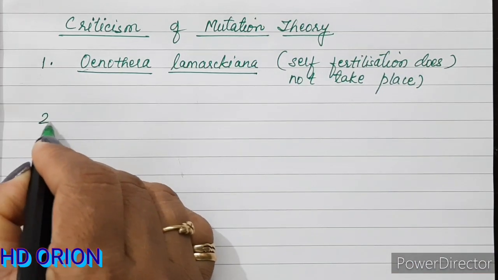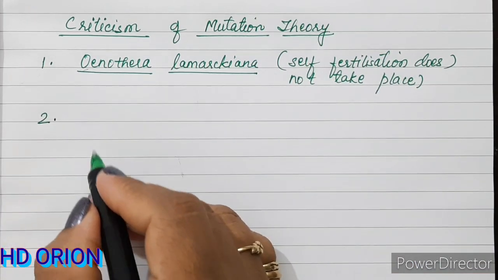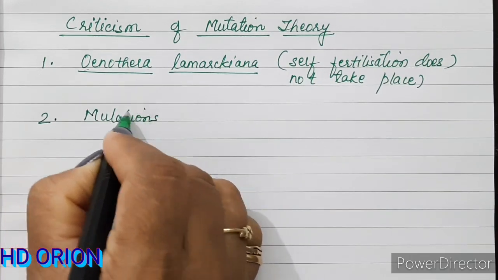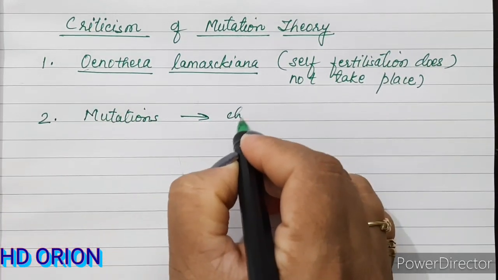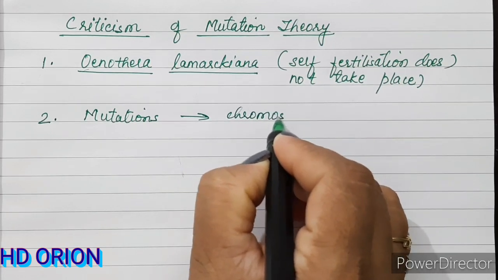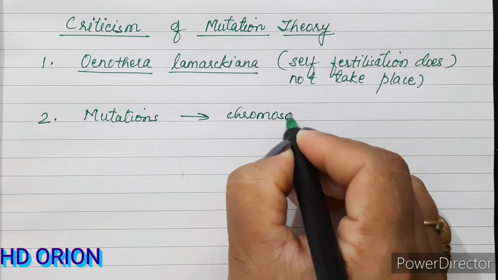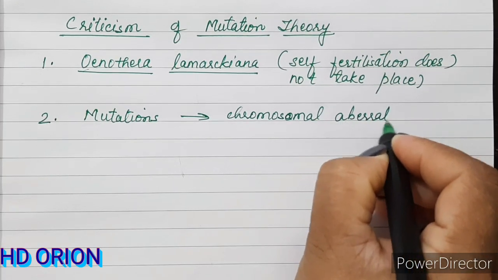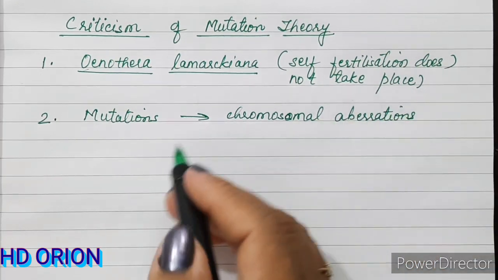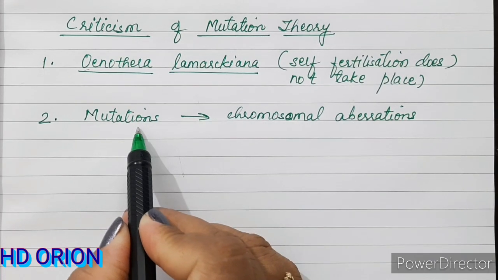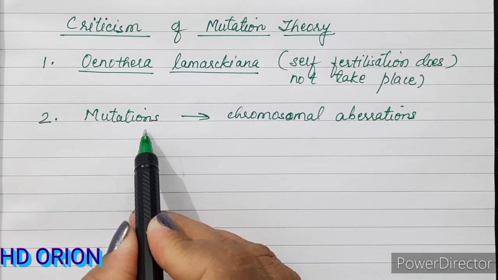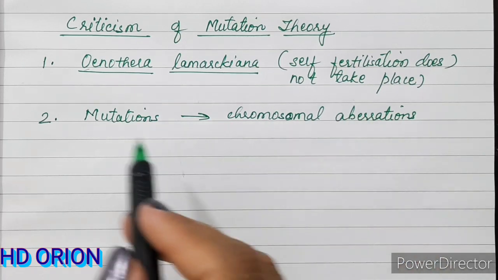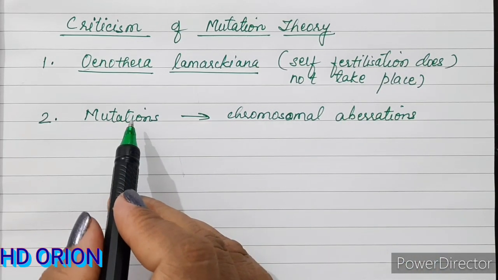The second criticism is that the mutations which were called such by Hugo de Vries were named chromosomal aberrations. Today we know these were not actually mutations, but chromosomal aberrations. There can be point mutations also. We call them chromosomal aberrations, and therefore this was not taken much into account.